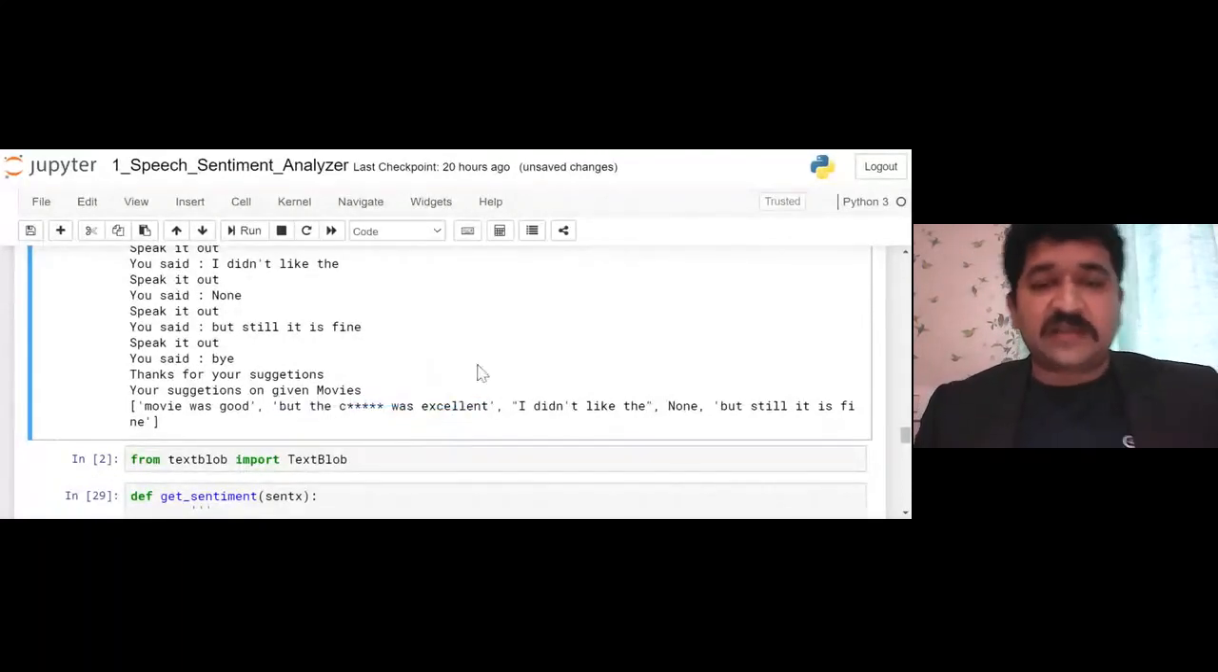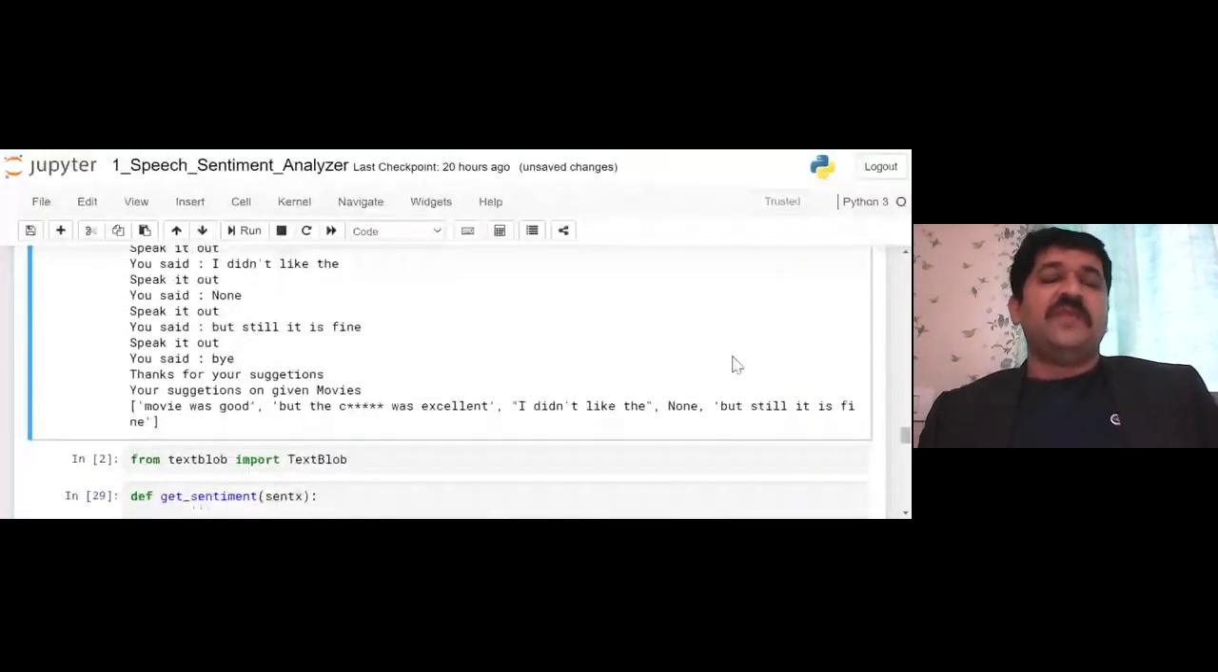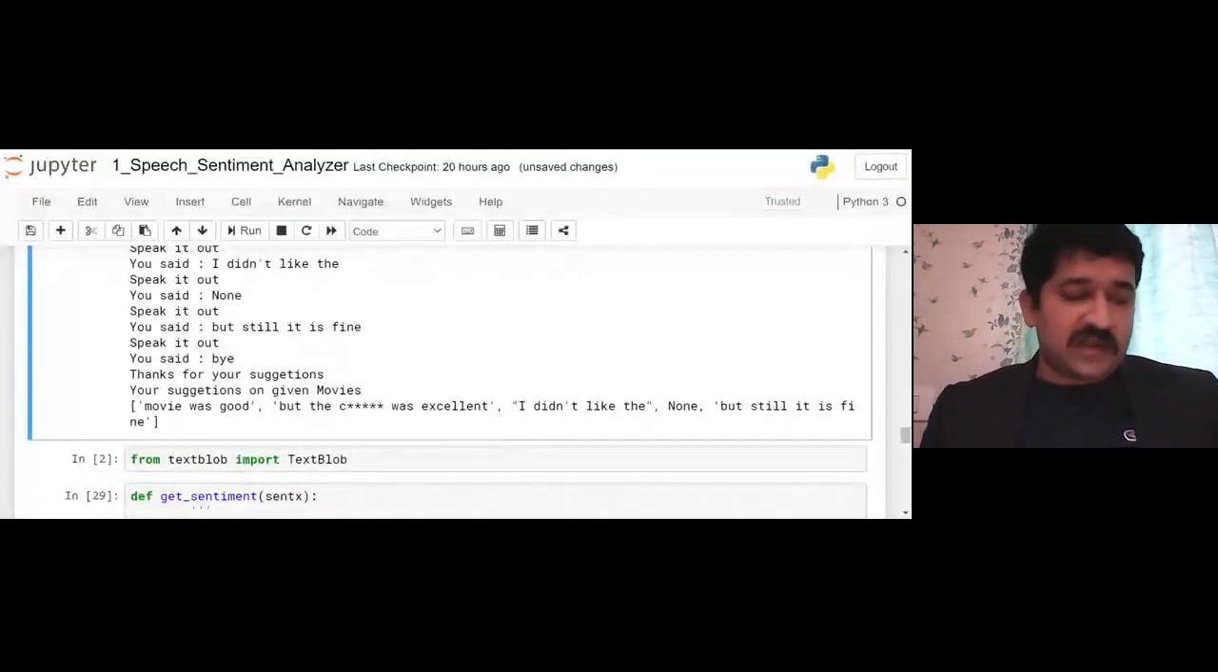Let us see how our work is done. "I didn't like the", here it missed it because it was none, and "but still it is a fine movie". So that is also captured. All this has been captured step by step, and now we will see how our sentiment analyzer will start to understand how it can be done or worked on.